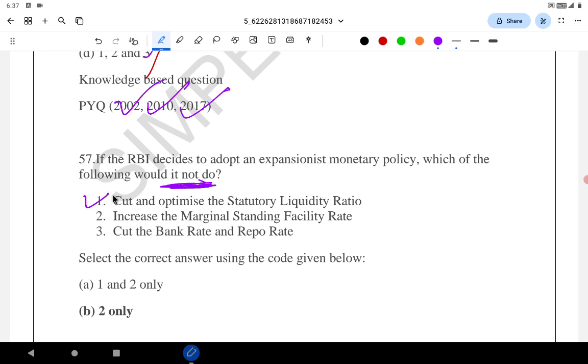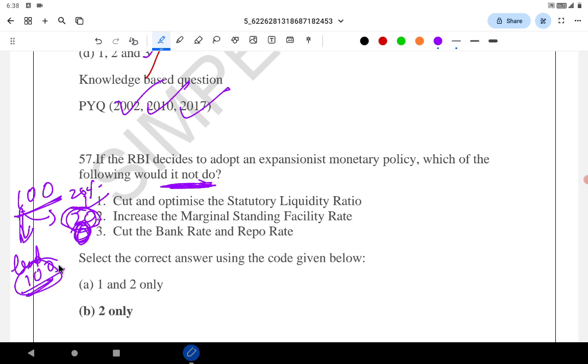They would do it. Say the bank has 100 rupee deposit, now it can lend all 100 rupees, correct? If the SLR is 20%, they need to keep 20% as SLR to the side. I'm not considering CRR, just a basic example. If 20% is kept as SLR, they have 80 rupees to lend. If they cut the SLR, say to 0%, they have to keep 0 rupees as SLR, they have all the 100 rupees to lend. This is a basic awareness. Take the example and solve this.